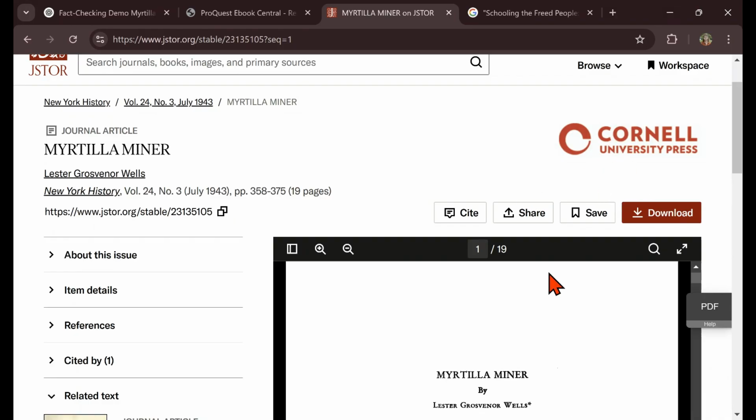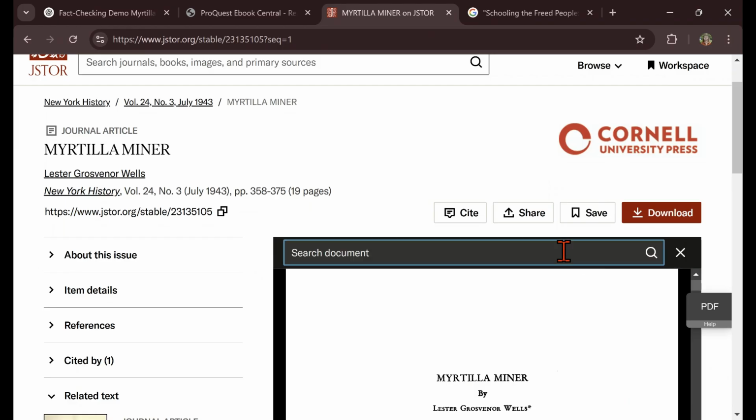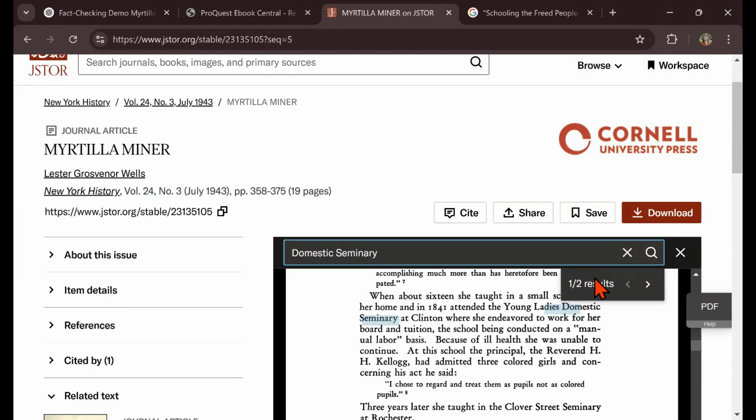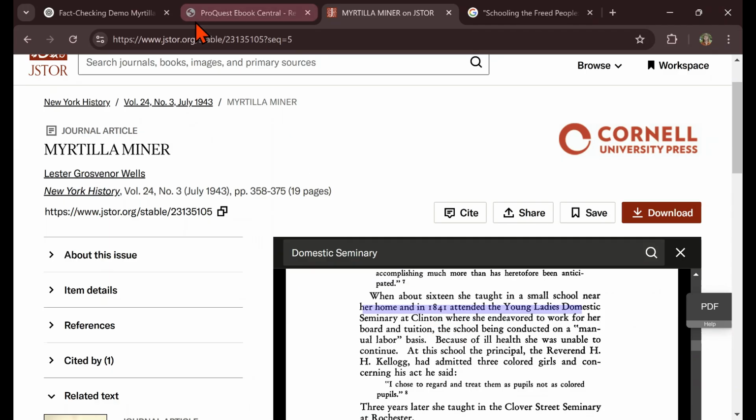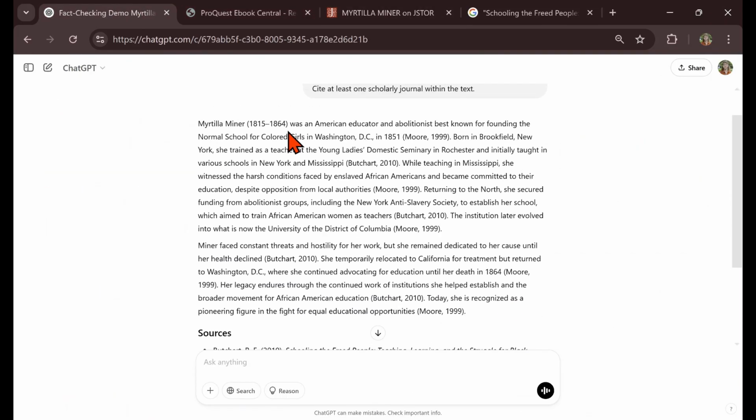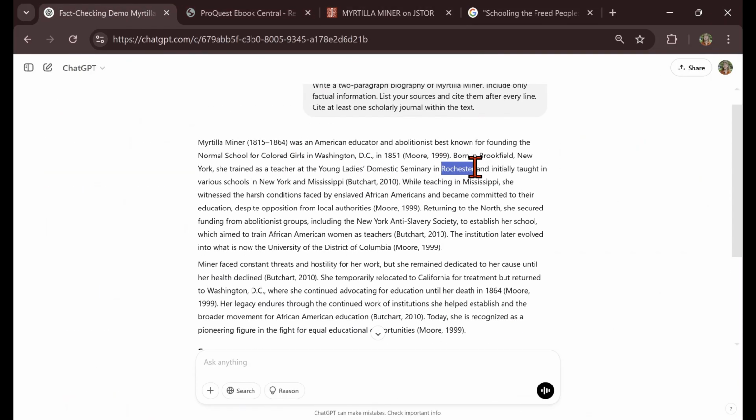I'll go ahead and find the magnifying glass on the top right of the article, click it, and it'll bring up a search bar. I'm going to search domestic seminary, enter, and it looks like it comes up twice in the text. You can see 1 out of 2 results. And it says right here, in 1841, attended the Young Ladies Domestic Seminary at Clinton. So the fact is verified. Well, not exactly. It says Clinton in this trusted source, but if we go back to ChatGPT and go to the claim, it says Rochester. So it's a good thing we fact-checked this claim.